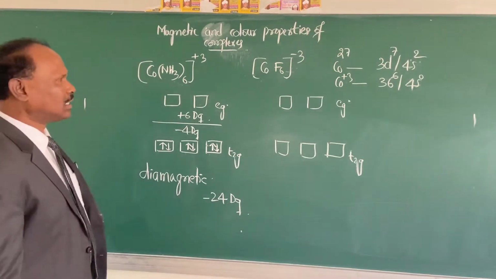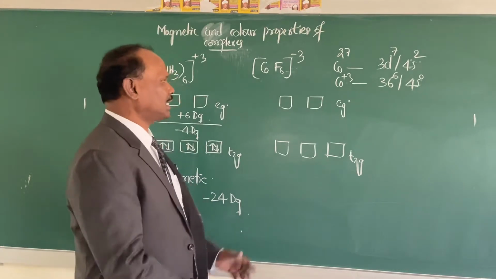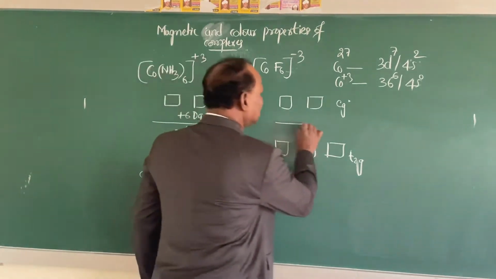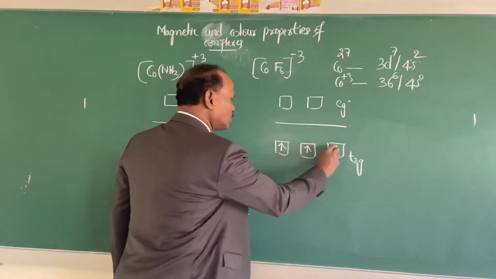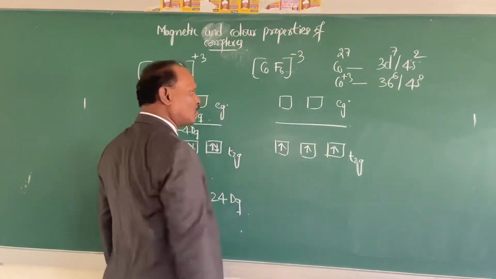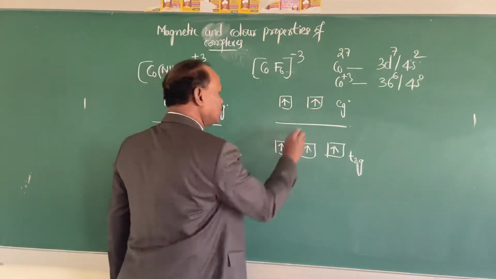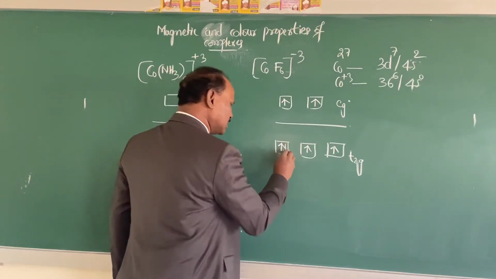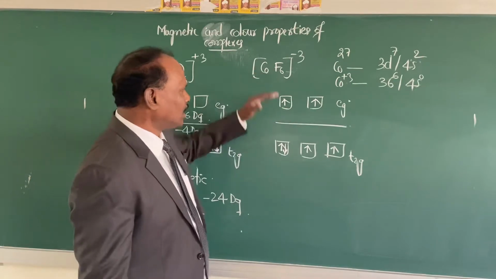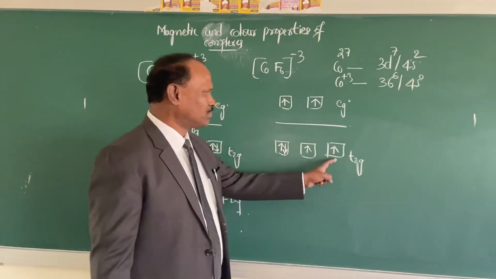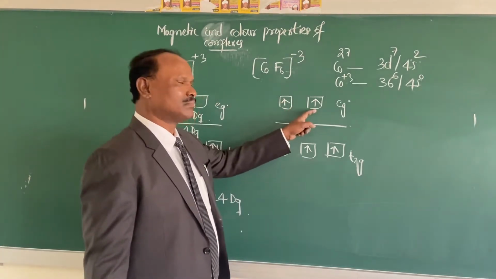Is it okay? Now come to this complex ion. Once again there are 6 electrons. Now I will distribute those electrons like this. 1, 2, 3. Now the 4th electron goes to the eg energy level. 4, 5. Then pairing starts. 6. Why are the electrons going to the eg level after filling 1 electron each in t2g?